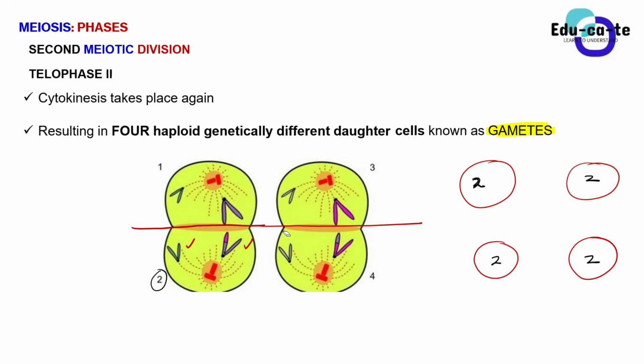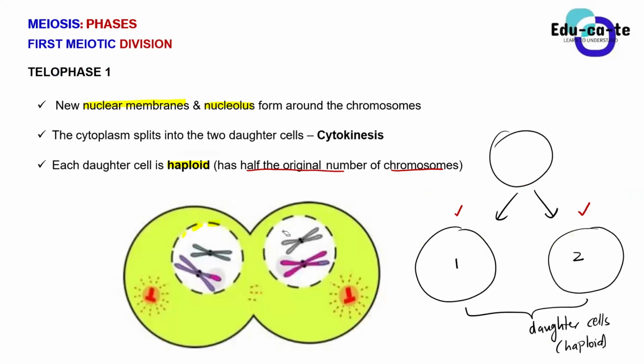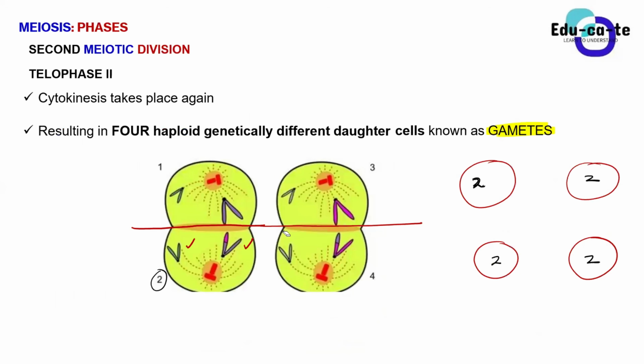But basically, we have haploid. Please, guys, get used to using the proper terms. Diploid simply means that is the original number of chromosomes in the body cell, in the somatic cell. Then haploid, it means that this is the half of the original number which is found in a gamete. And remember, guys, the first meiotic division does not produce gametes. So after the first meiotic division, these two genetically different daughter cells, they are not gametes yet. Only then after division will we have gametes.